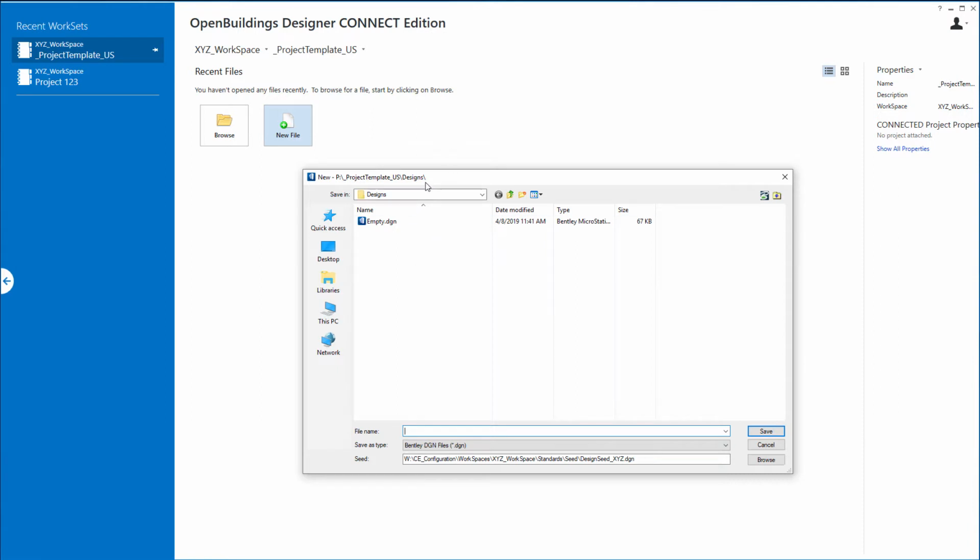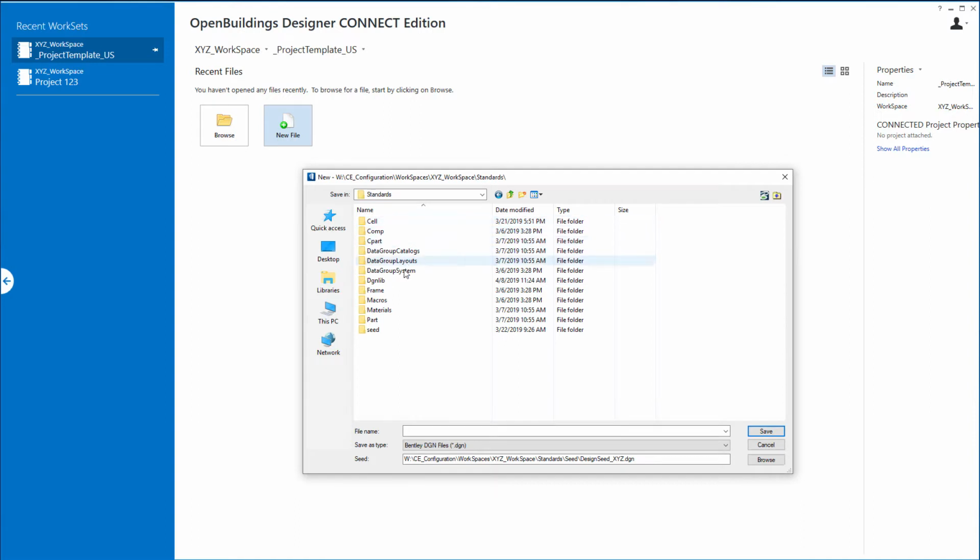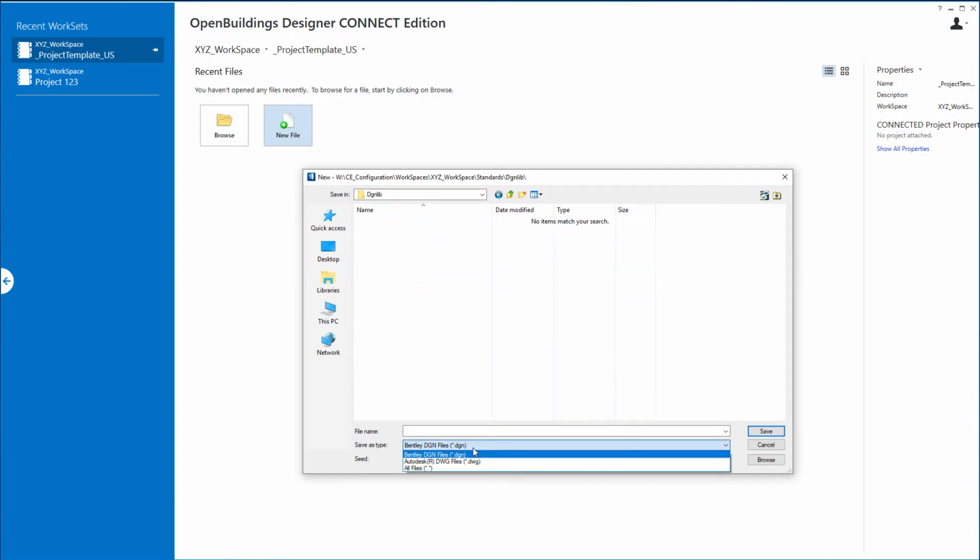By default, it's going to take me to the current work set, the designs folder. I'm going to change that and go to my workspace. So that's under my W drive on the CE configuration. And I'm going to go to the workspaces folder, open the XYZ workspace, and open the standards folder, and then open the DGN lib folder. So I'm creating this new file.